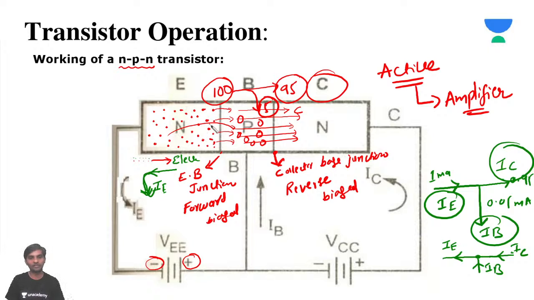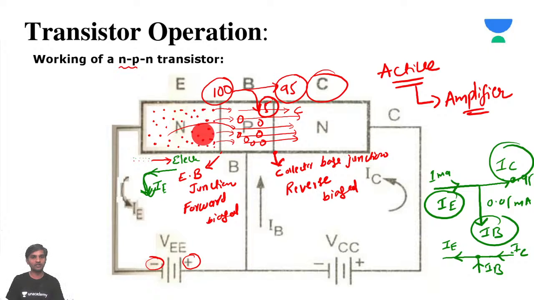And for transistor operation, we have seen how an NPN transistor will operate and how it functions. The emitter base junction is forward biased and the collector base junction is reverse biased, and the majority charge carriers in the N region, the electrons, will be repelled by the negative terminal of the battery.